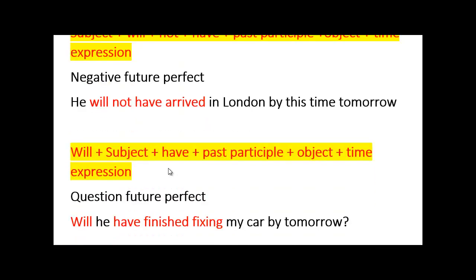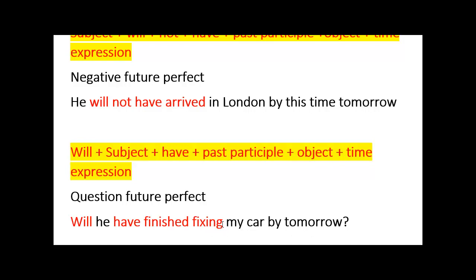For the question, we have will. You start with will, and then the subject, and then the have, and then the past participle, and then you can have object or time. So, will he have finished fixing my car by tomorrow?